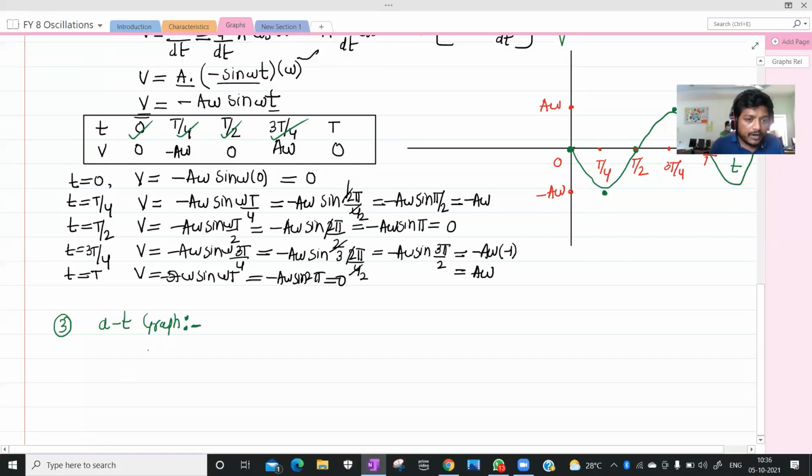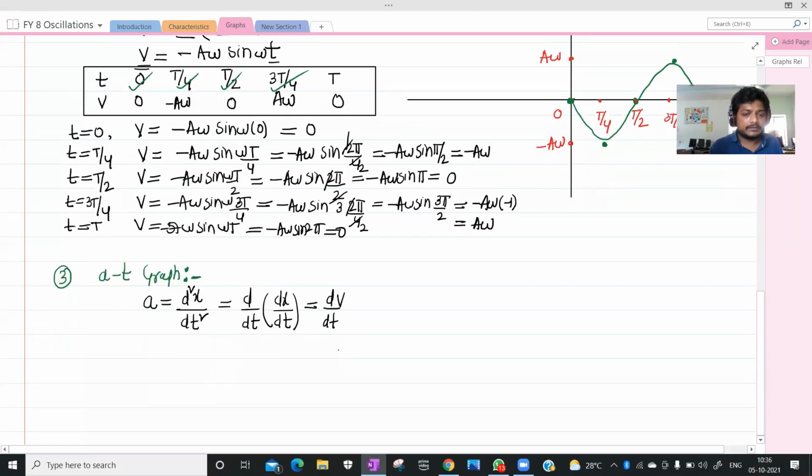So you know already what A is. A is nothing but d by dt of dx by dt, that is d square x by dt square, and dx by dt is V. If you do it, what will you get? X equals a cos omega t. You know already what V is. V is nothing but dx by dt.